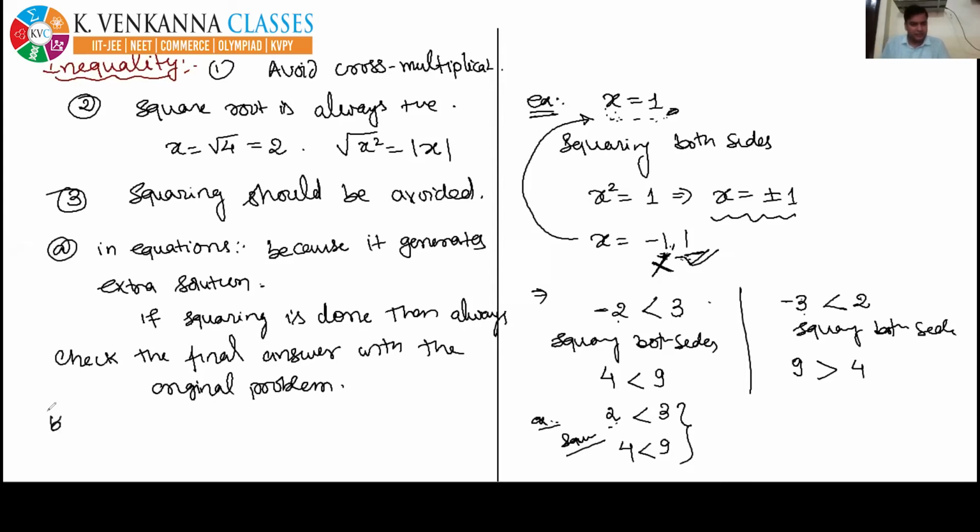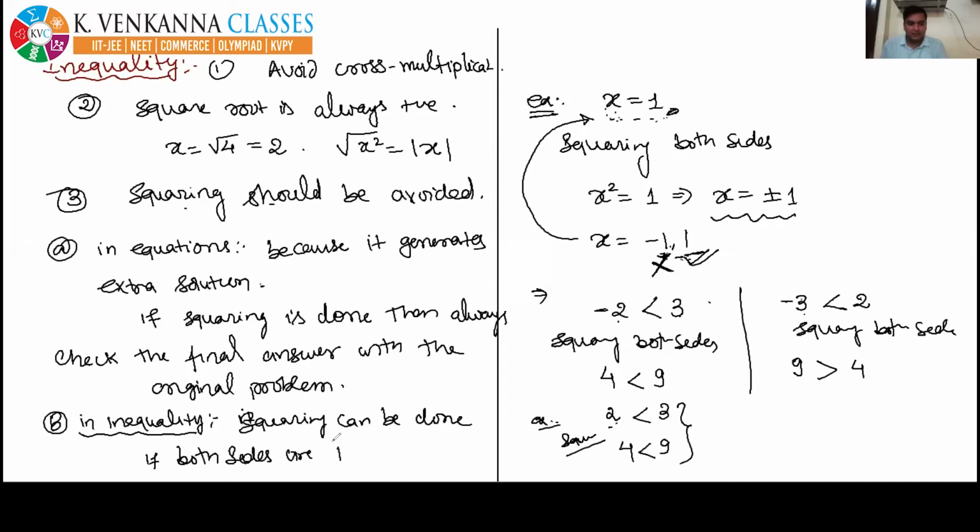So here I am writing for inequality. Now the squaring should be avoided. I have written it already, that's why I'm not writing it again. Here squaring should be avoided. Now I'm writing when the squaring can be done in the inequality. Yes, it can be done. Squaring can be done if both sides are positive.